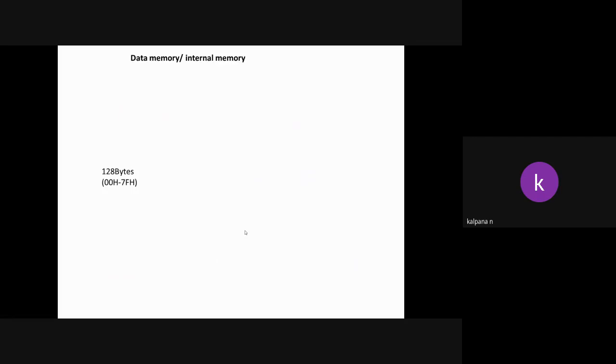Next, data memory. Data memory means RAM, the internal memory RAM. Addresses are always assigned in hexadecimal in every IC. So the 8051 allocates 128 bytes of internal RAM. What is the size of the internal RAM of the 8051? RAM size is 128 bytes.